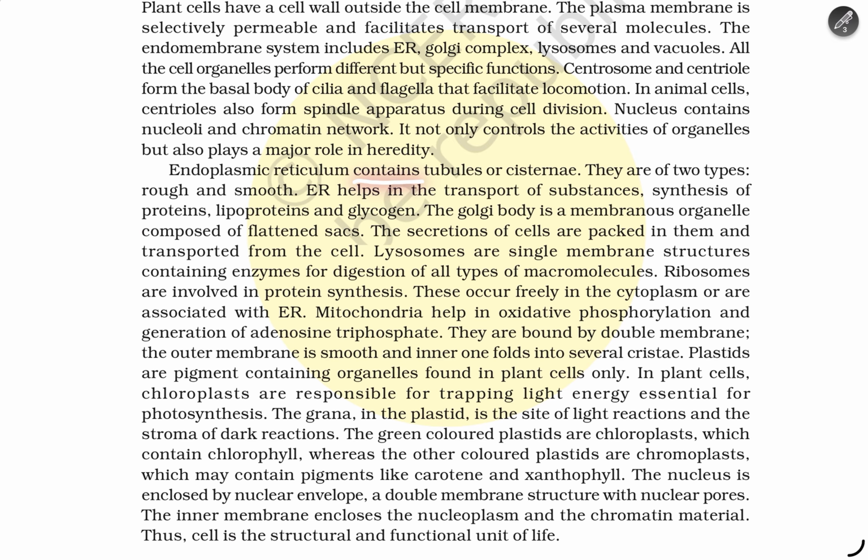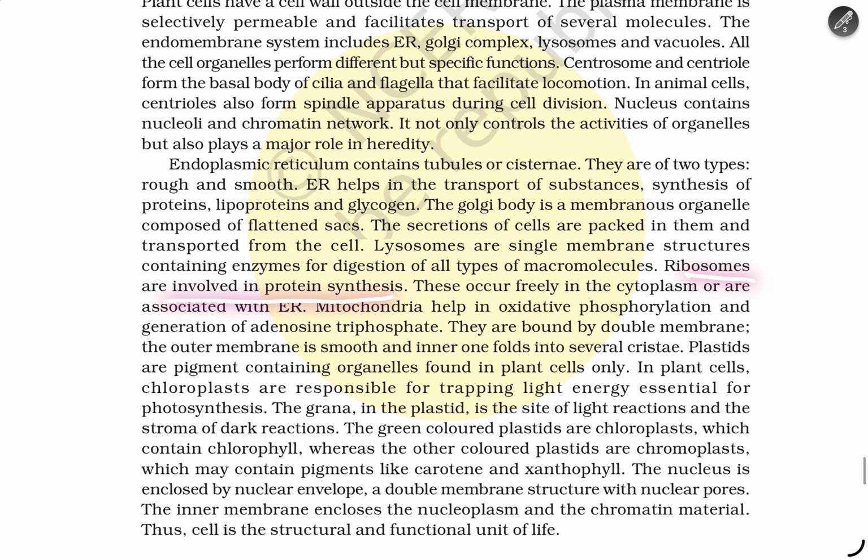Endoplasmic reticulum contains tubules or cisternae, and there are two types, rough and smooth. The ER helps in transport of substances and the synthesis of proteins, lipoproteins, and glycogen. The Golgi body is a membrane organelle composed of flattened sacs, and cell secretions are packed in them and transported out of the cells. Lysosomes are single-membrane structures containing enzymes for the digestion of all types of macromolecules. Ribosomes are involved in protein synthesis.